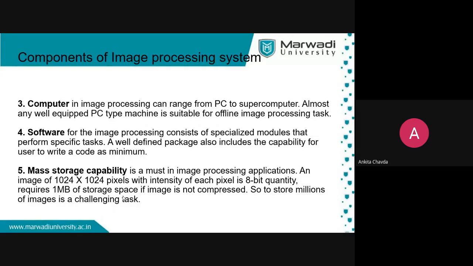Then mass storage capability. It's a must in image processing applications, right? An image of 1024 by 1024 pixels, with each pixel an 8-bit quantity, requires around 1 MB of storage space if the image is not compressed. So storing millions of images is a very challenging task. This is from a book which is an older version, right?